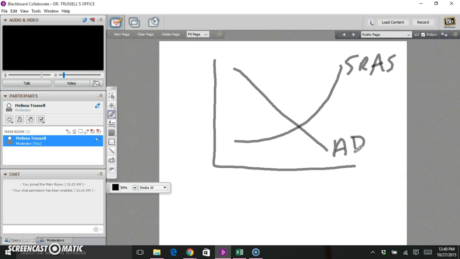And remember that my horizontal axis is GDP, or the level of output that the economy is capable of producing or demanding. And my vertical axis is price level, which gives us some indication of inflation.